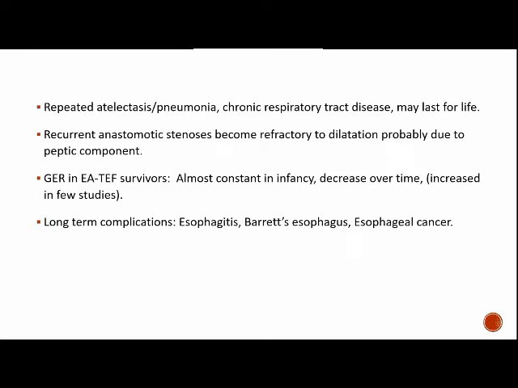But a few studies have shown that there is an increase in the GER after TEF repair. The long-term complications of GER in TEF repairs will be esophagitis, Barrett's esophagus, and esophageal cancer.